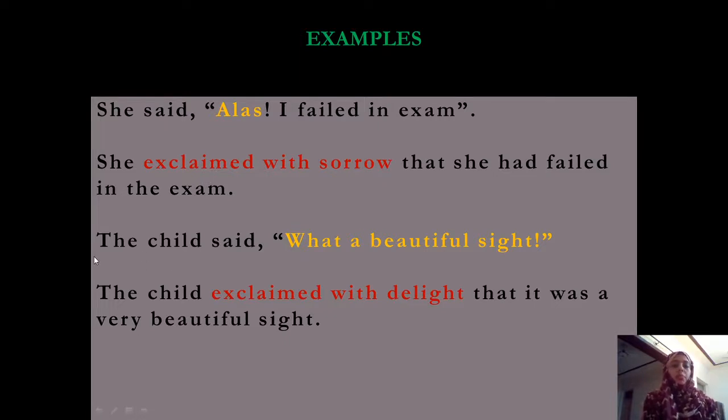Now the next example, the child said, wow, what a beautiful sight. Now this is the expression of delight. So the child, instead of said, we write exclaimed with delight, omission of comma. We write that it was. Here it is present tense, so we use past tense, was a very beautiful sight.